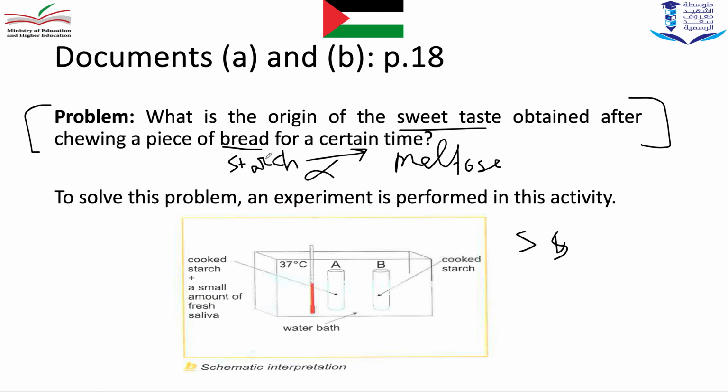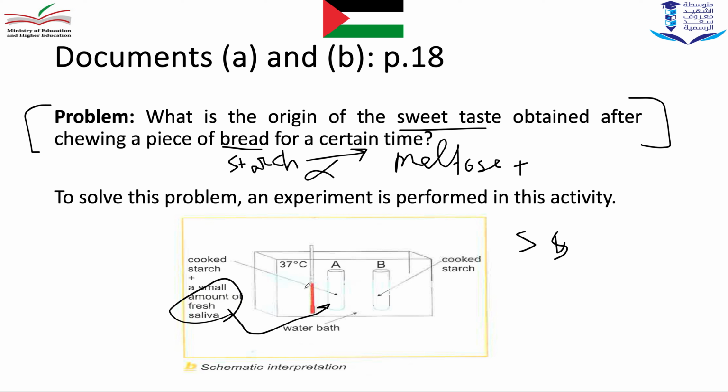بدي شوف هل السلايفا بيقدر يحول الستارش into maltose وهيدا عنده slightly sweet taste. Let's see. Because of that we performed this experiment by putting cooked starch in both tubes. So tube A and tube B have cooked starch. Only tube A contains a small amount of fresh saliva. So the variable factor here is the saliva. Saliva is present in A and absent in B because we want to study the role of saliva and the effect of saliva on cooked starch. بدي شوف هل السلايفا بيقدر يحول cooked starch into maltose or not.